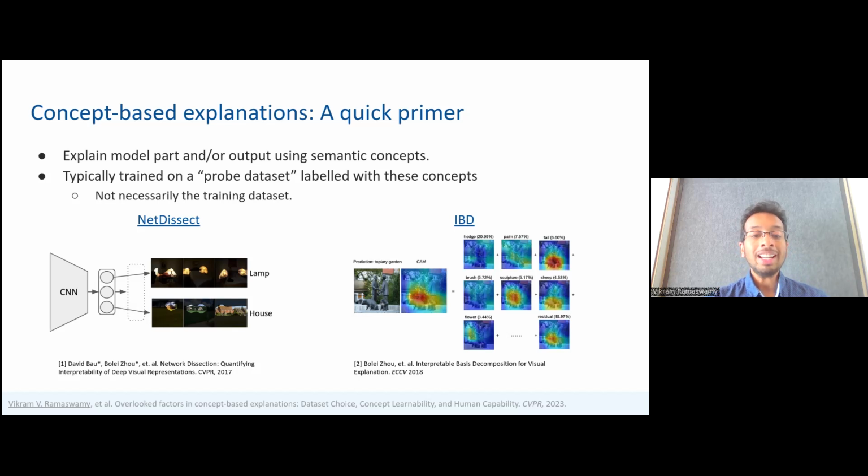Shown here are two examples of concept-based explanations. On the left, we have NetDissect. This is an explanation that labels different neurons with concepts. On the right, we have IBD. This expresses the model's output in terms of a linear combination of different concepts.